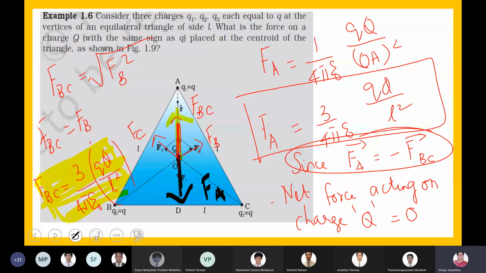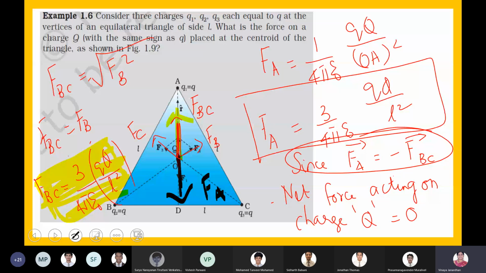Okay, the next numerical. Now you have solved the numerical based on an equilateral triangle. Let us go for a square. I think you might be able to solve it. Shall I go to that slide, or do you want me to wait?